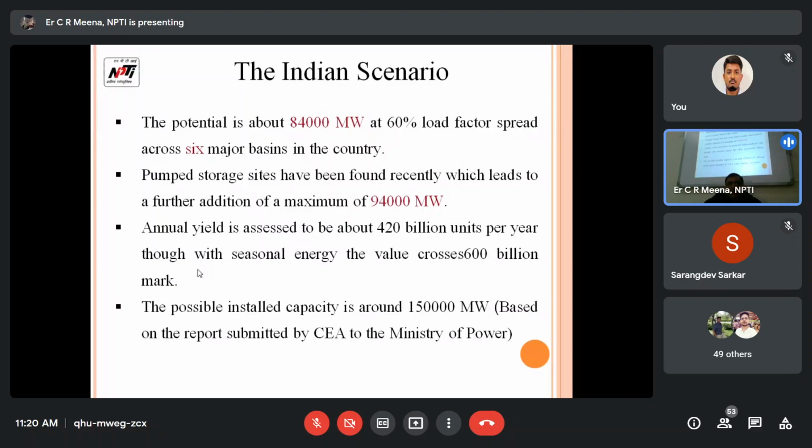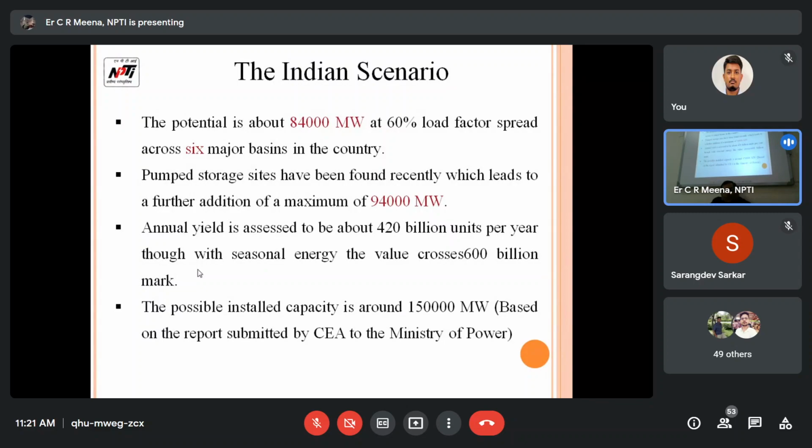So India's scenario is like that. 84,000 megawatt potential at 60% load factor is spread across the 6 major basins in the country. Pumped storage sites have been found recently, which lead to a further addition, for a maximum of 94,000 megawatt in place of 84,000. That is 10,000 megawatt of pumped storage sites.